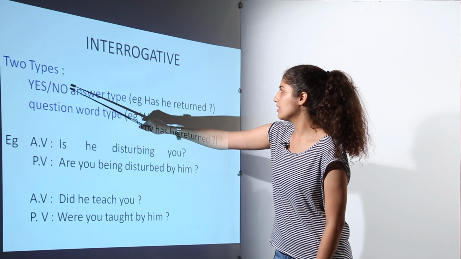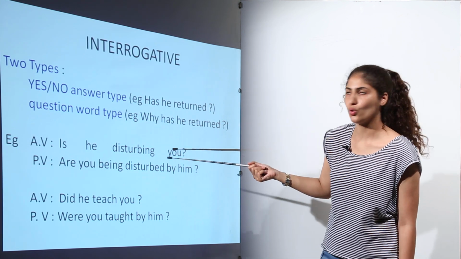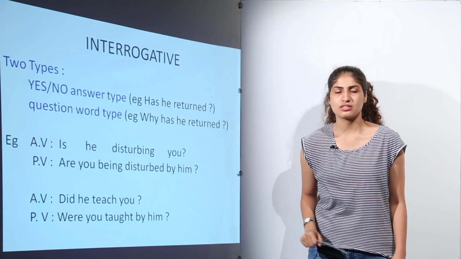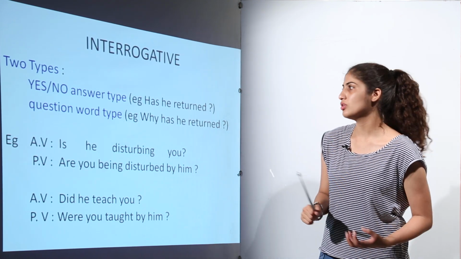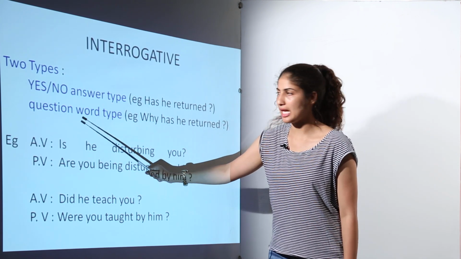For example, a yes-no type of question is: has he returned? We can say yes or we can say no. The next question is: why has he returned? Now this is basically a question where we need to know the aim, the purpose, why he has returned. So this will be a question-word type.